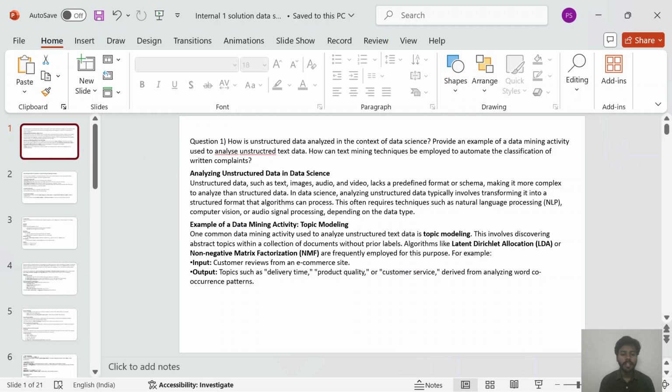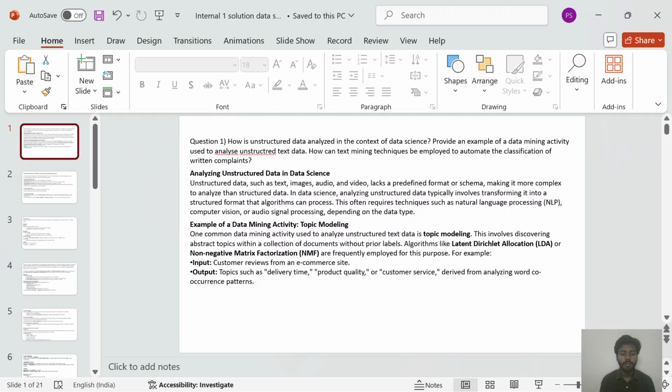So first, analyzing unstructured data in data science. Unstructured data such as text, images, audio and video lacks a predefined format or schema, making it more complex to analyze than structured data. In data science, analyzing unstructured data typically involves transforming it into a structured format that algorithms can process. This often requires techniques such as natural language processing (NLP), computer vision, or audio signal processing depending on the data type.